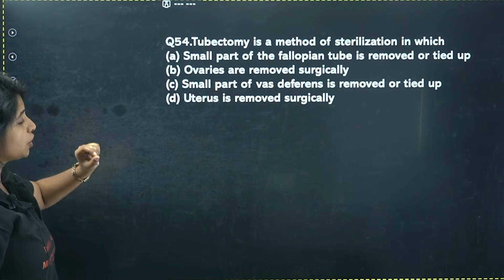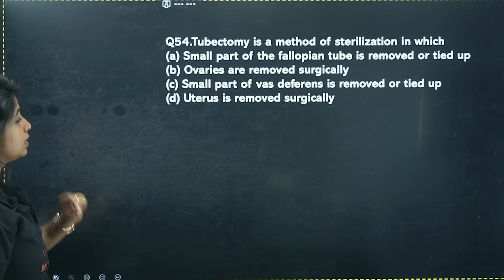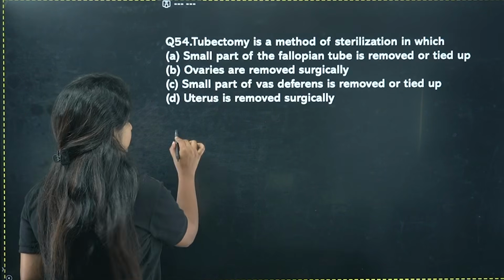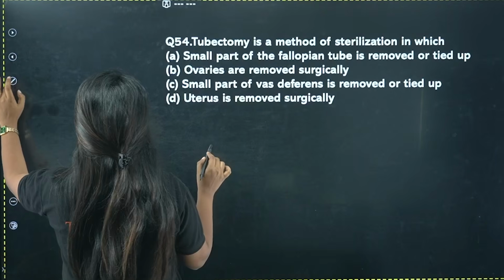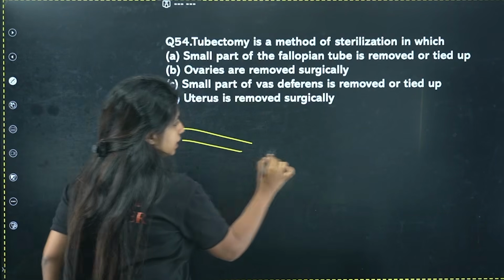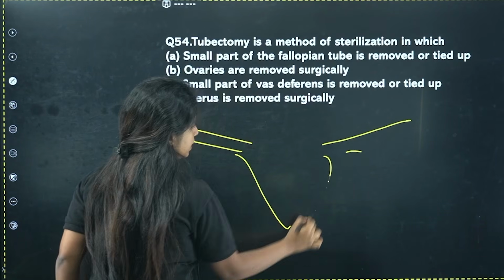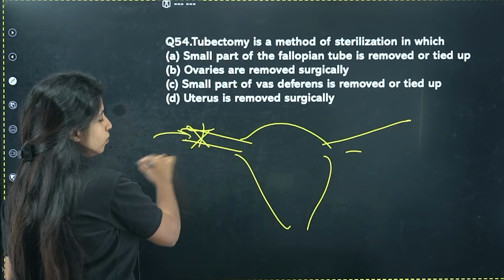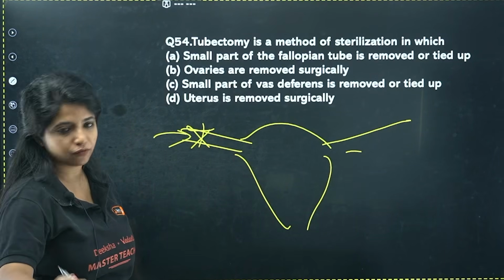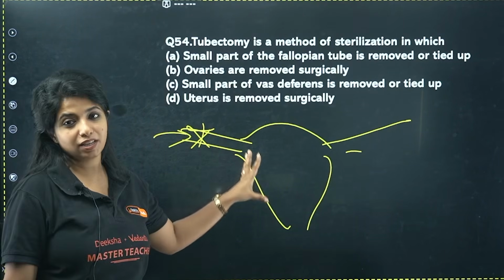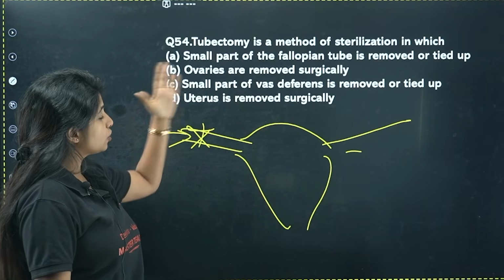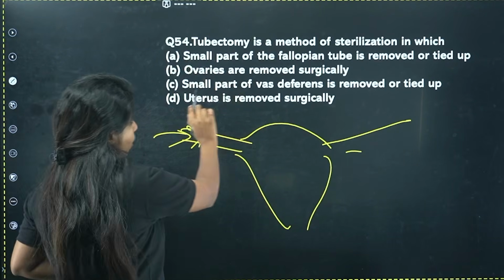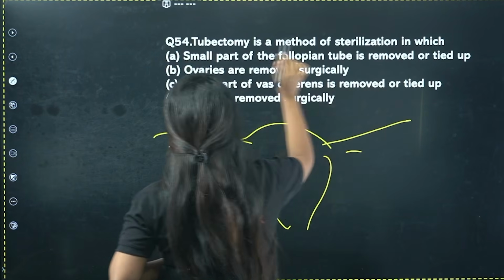Cool. Tubectomy is a method of sterilization in which, tubectomy is what? The fallopian tube, my dear children. Over here, the fallopian tube that carries the egg is going to be cut, basically cut and tied up such that the ovum is not getting transported. So tubectomy is a method of sterilization in which the fallopian tube is cut. A small part of the fallopian tube is removed or tied up.